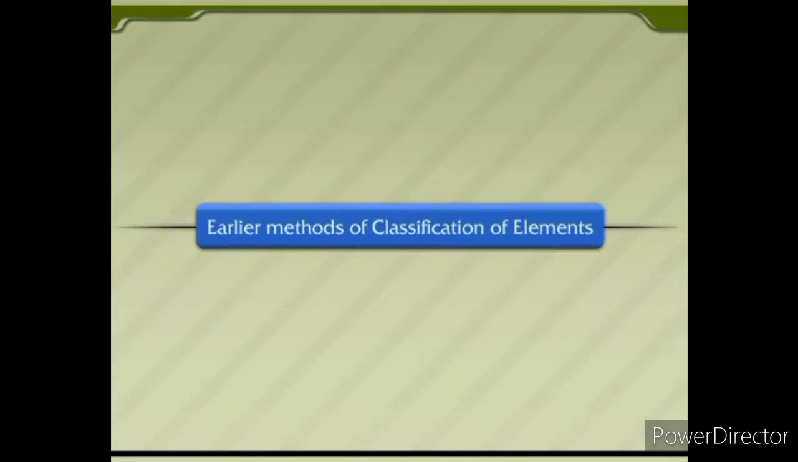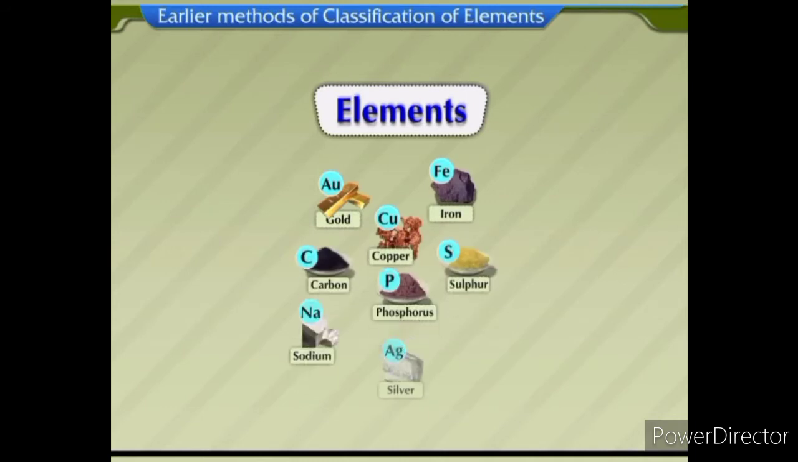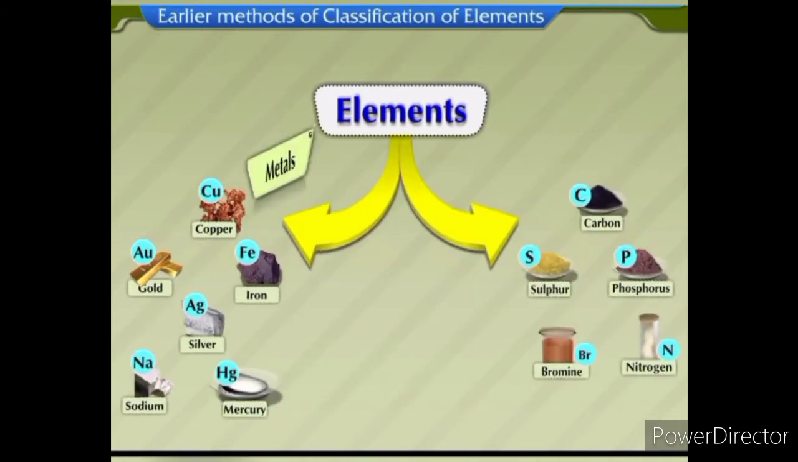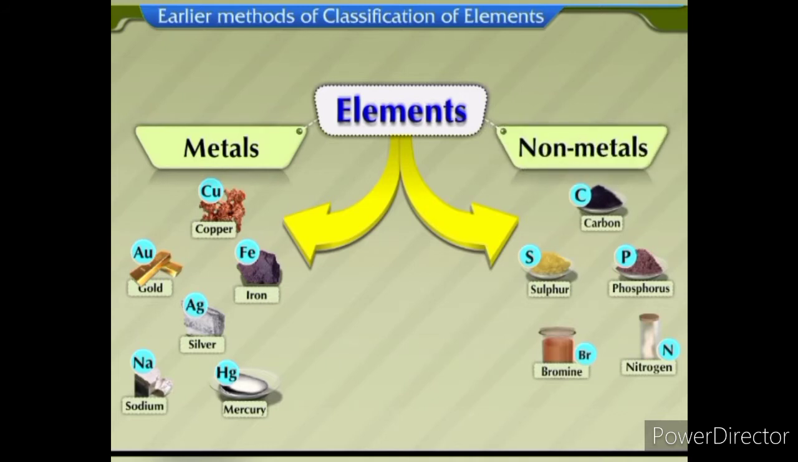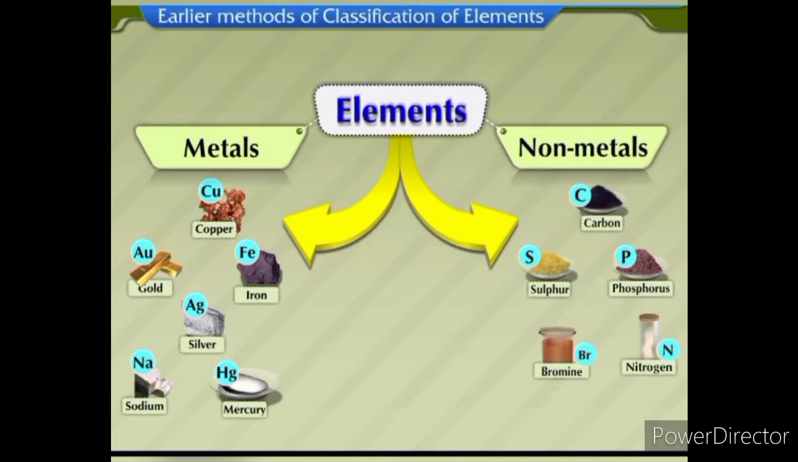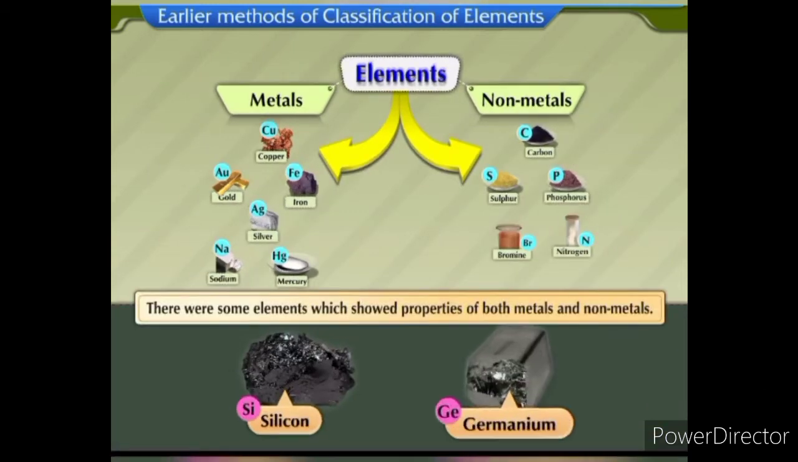Earlier methods of classification of elements. Earlier, on the basis of their properties, elements were classified as metals and non-metals. But this method of classification was not very successful, as there were some elements which showed properties of both metals and non-metals. They could not be placed in any of the two groups.